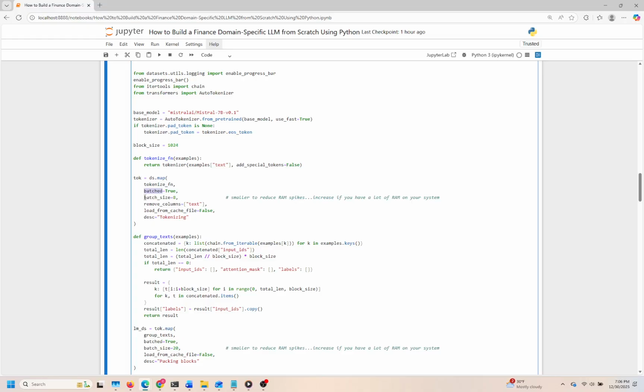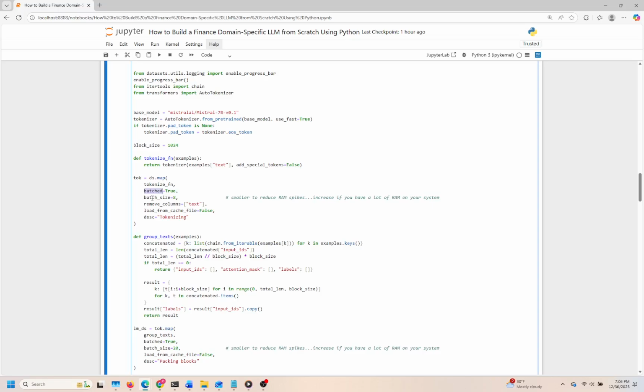Following that, another function groups our tokenized text into blocks. This is vital, as it structures the data into fixed-size segments, which is necessary for training models like this one that expect input in a certain shape. We're particularly careful to maintain the overall size of these blocks, discarding any extra tokens that don't fit into our specified block size.